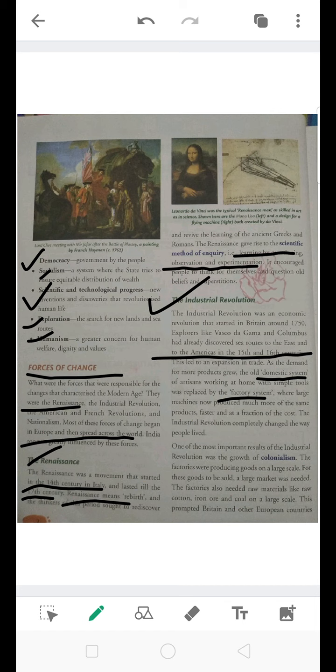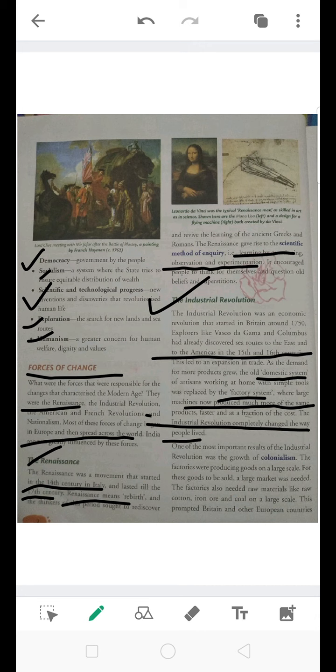But now, as new technologies were coming from other countries, it was replaced by the factory system, where machines were brought in and they could produce much more of the same products, faster and at a fraction of the cost. That means they could produce more at little cost, and the quality of production also improved because of the industries. The Industrial Revolution completely changed the way people lived.